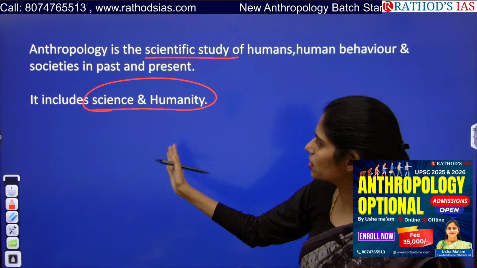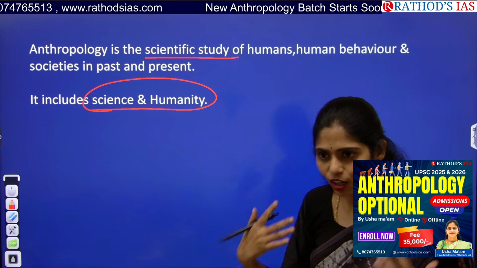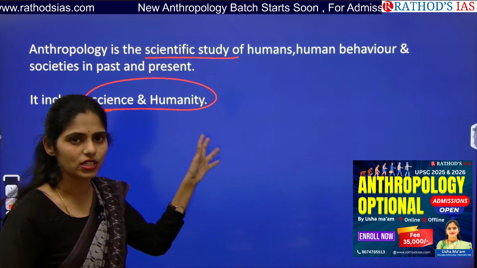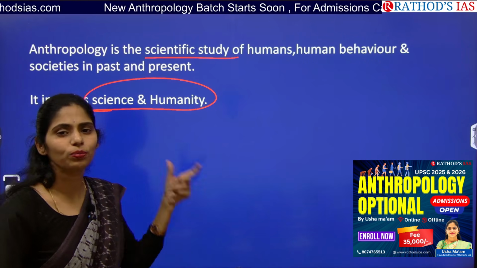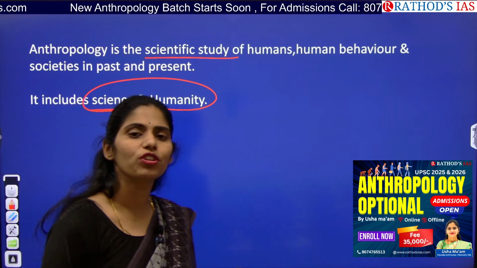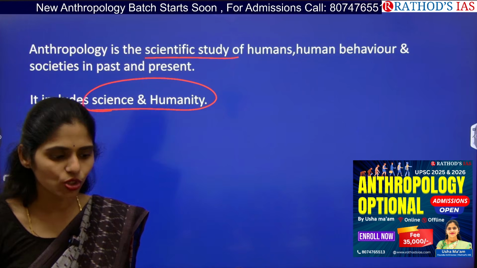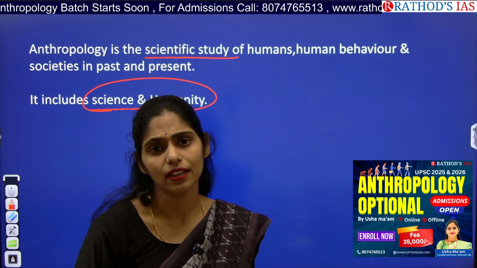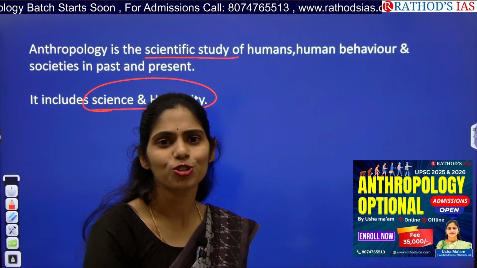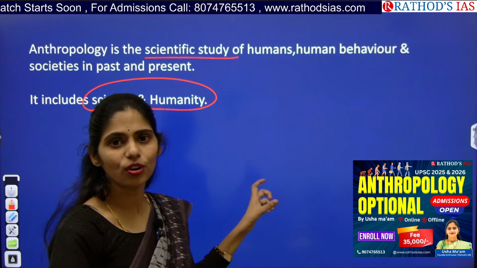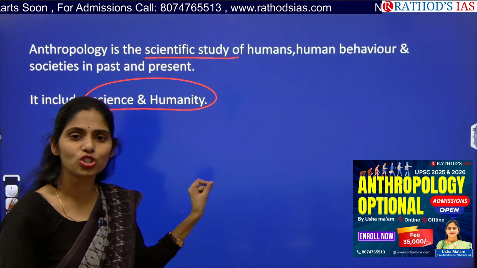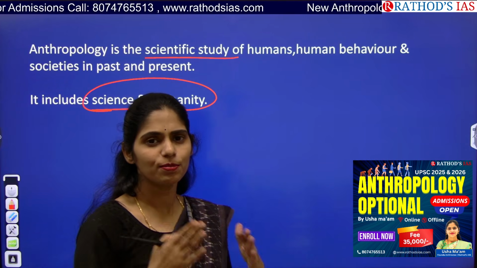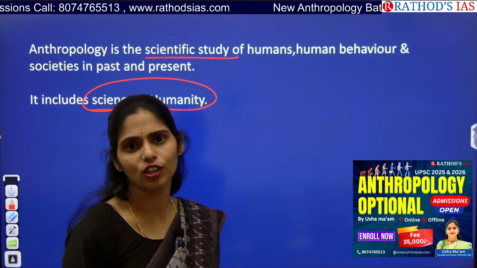For example, biology, which talks about the biological organization of humans, is related to your anthropology. So why do we have to read about humanity? Why is it a combination of humanity also? Because whenever a human being comes into existence, he starts making his own society. Studying society is nothing but sociology, right? But here we are also reading about this sociology part. Sociology and anthropology are intermixed, so most of your society part is also there in your anthropology.